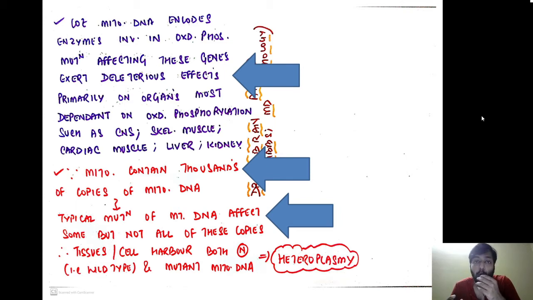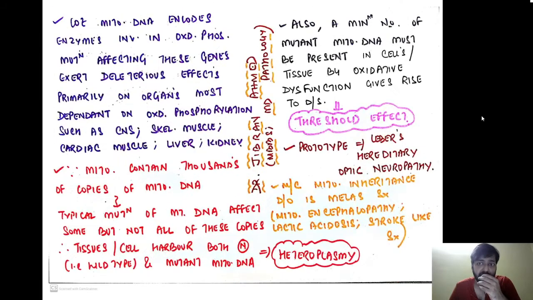Some of them will be mutated, some of them will be normal wild type, and both of them will coexist. This is called heteroplasmy. One other effect is that a minimum number of mutant mitochondrial DNA must be present in the cells or the tissue before the disease process is going to occur, or before the disease will manifest. This is called the threshold effect. So again, threshold effect is a feature of mitochondrial inheritance, and the prototype disorder under this is called Leber's